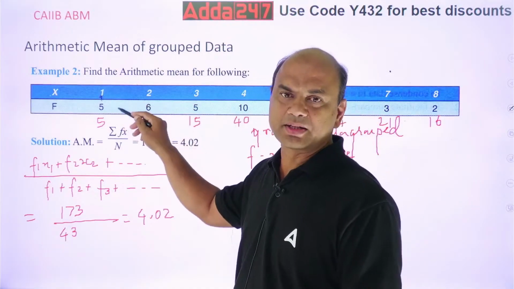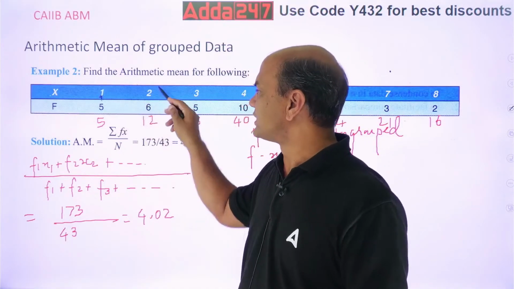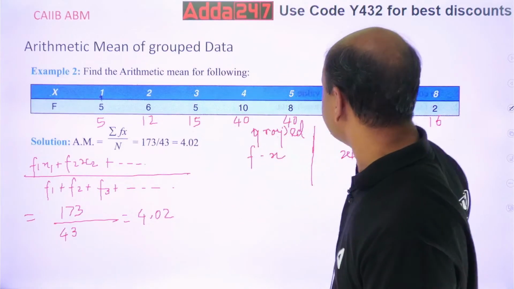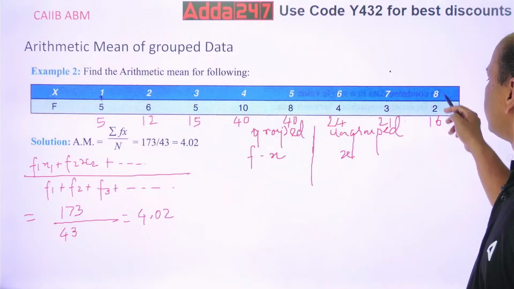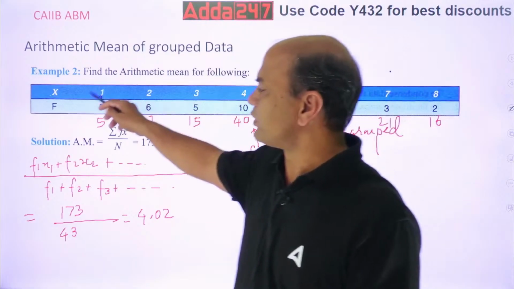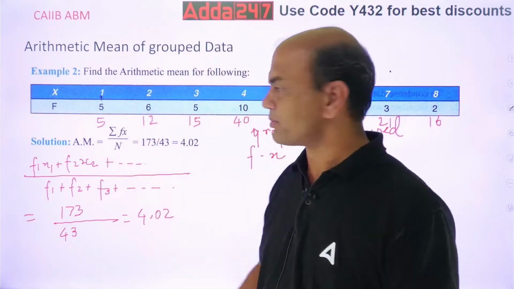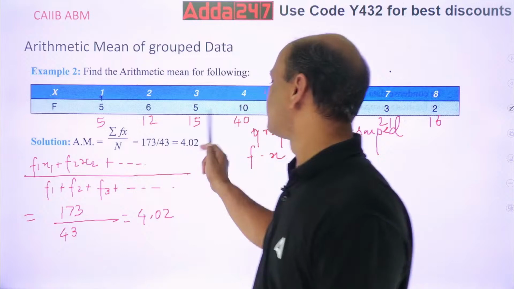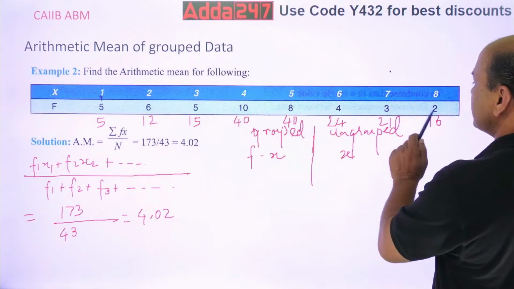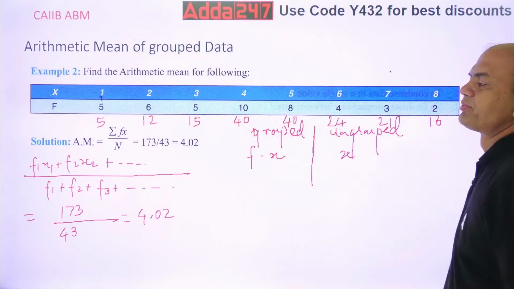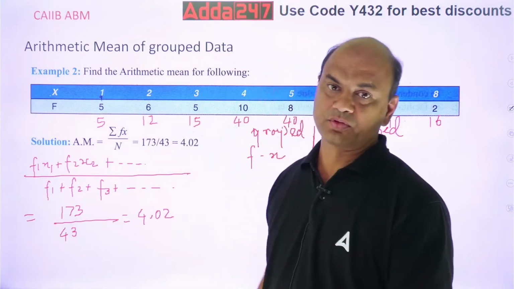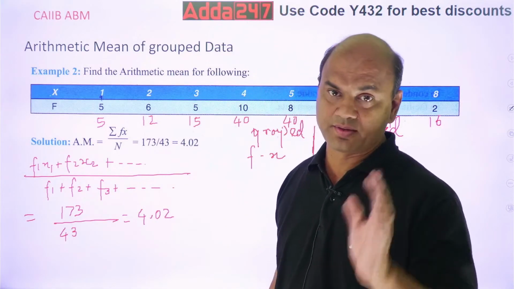First multiply this. 1 into 5, 5. 6 into 2, 12. 3 into 5, 15. 4 into 10, 40. So on, do it till the end. 8 into 2, 16. Now this fx which you have got, f into x, add them. So 5 plus 12 plus 15 plus 40 plus 40 plus 24 plus 21 plus 16. You will get the answer as 173.